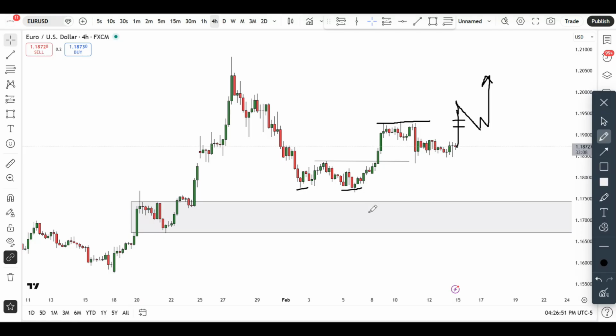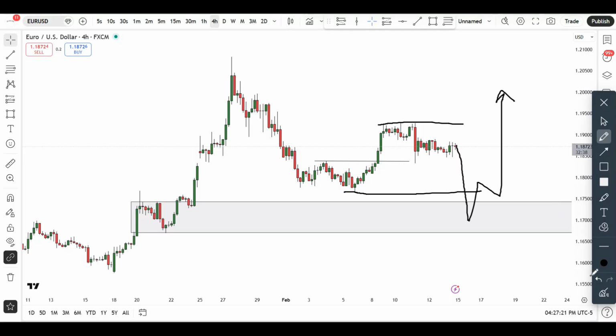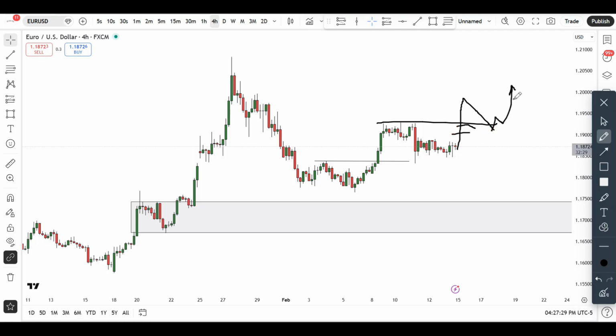It would have been nice to see this market make it into this particular demand zone before we see this move. But all in all, if the market didn't get there, all we have to do is just follow the markets and flow with the markets. So let's see. But for right now, as per where the market is, there's not much I can say. We're pretty much in the middle of nowhere, so we need to see at least a break of this particular level, or even a break below this particular level, because with a break below this level, we're going to be running into this particular demand zone area, and then from here the bulls can start coming back into these markets. Or a break above this level, then from here I start searching for demand zones as well for further continuations to the upside. That is pretty much my game plan for euro dollar as we go into next week.